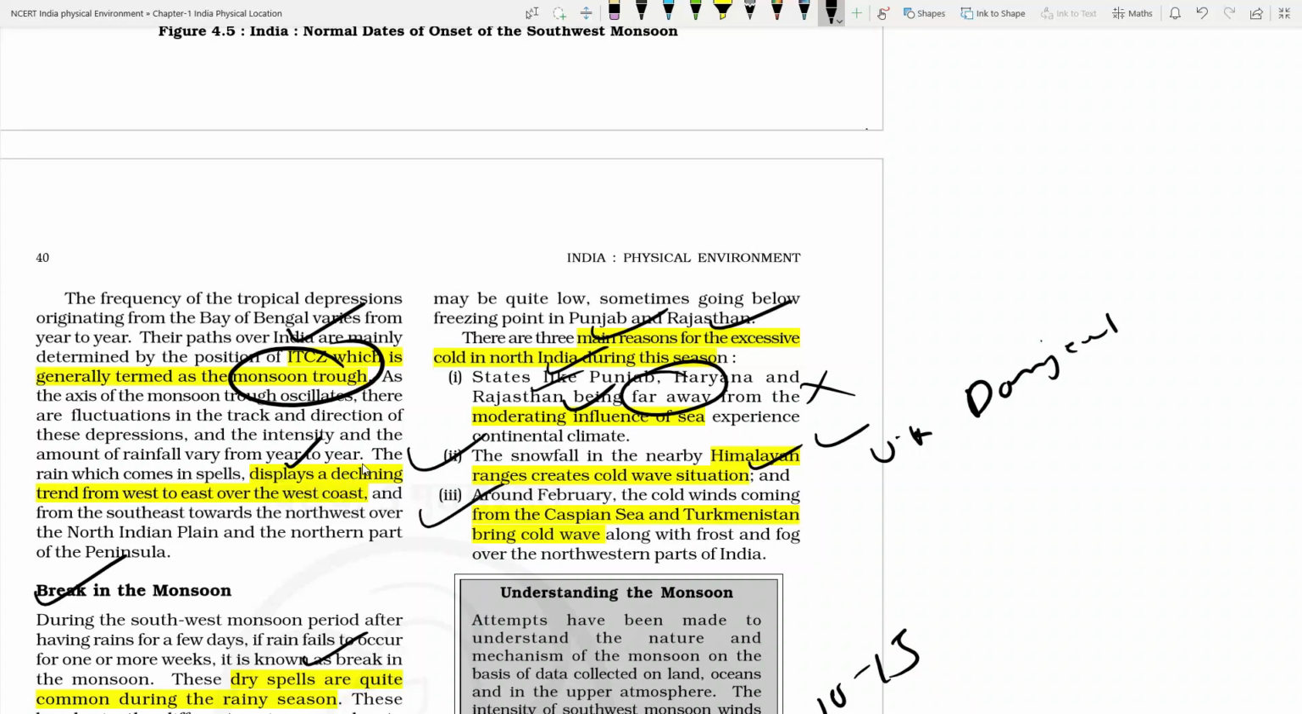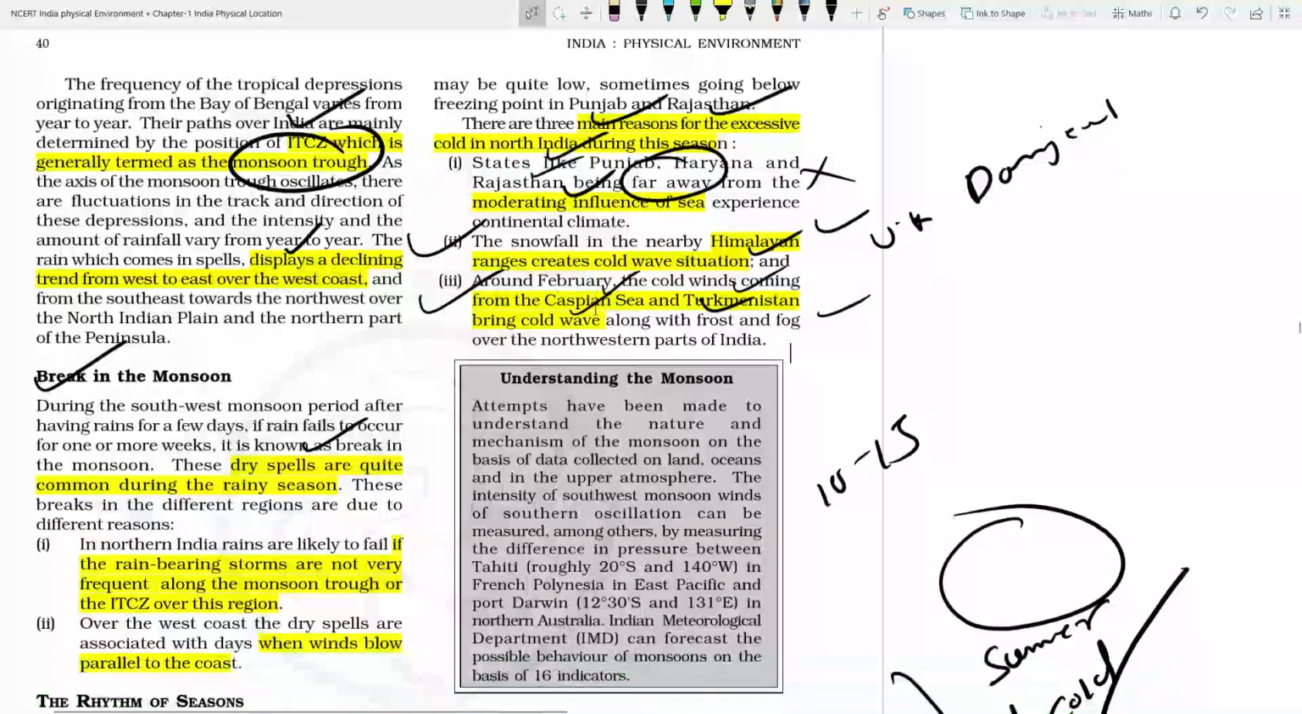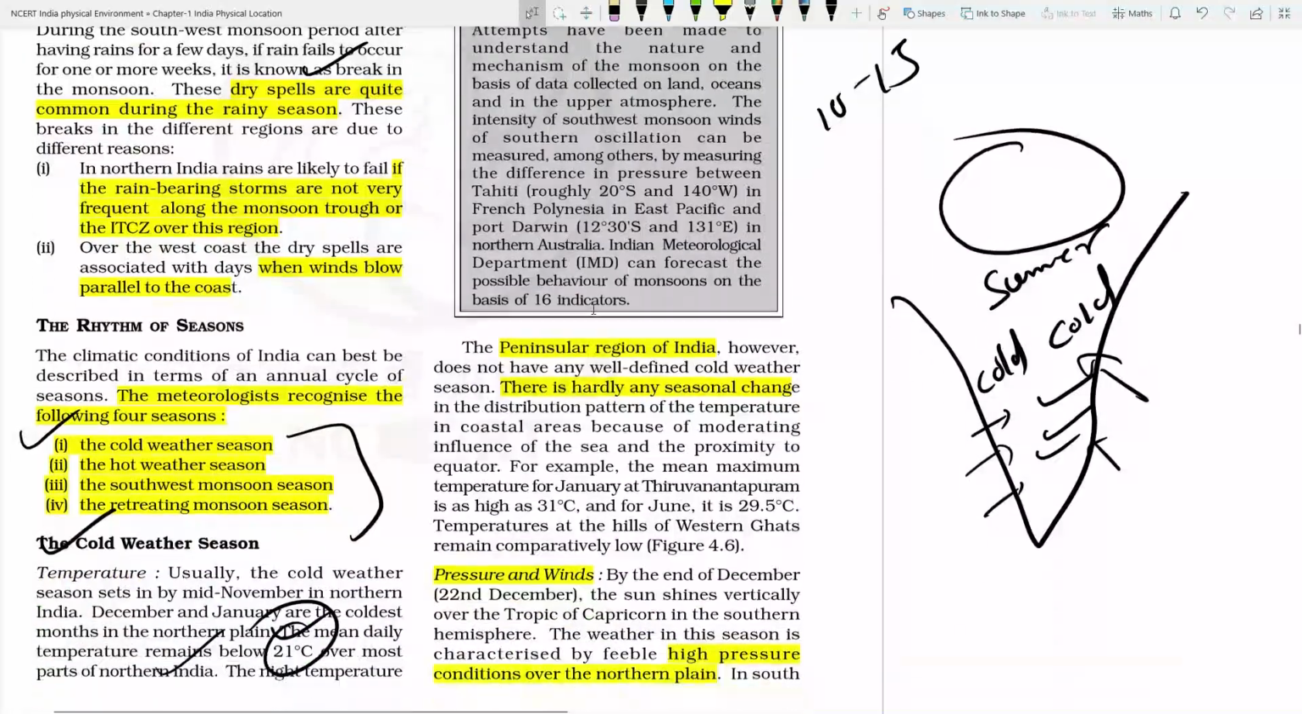And the third reason is the western disturbance, the moisture which is being brought from the Caspian Sea and Turkmenistan. When it comes from that area, there is also rainfall and frost and fog kind of situation. So these are the reasons which are responsible for the changes in the climate of the winter season.